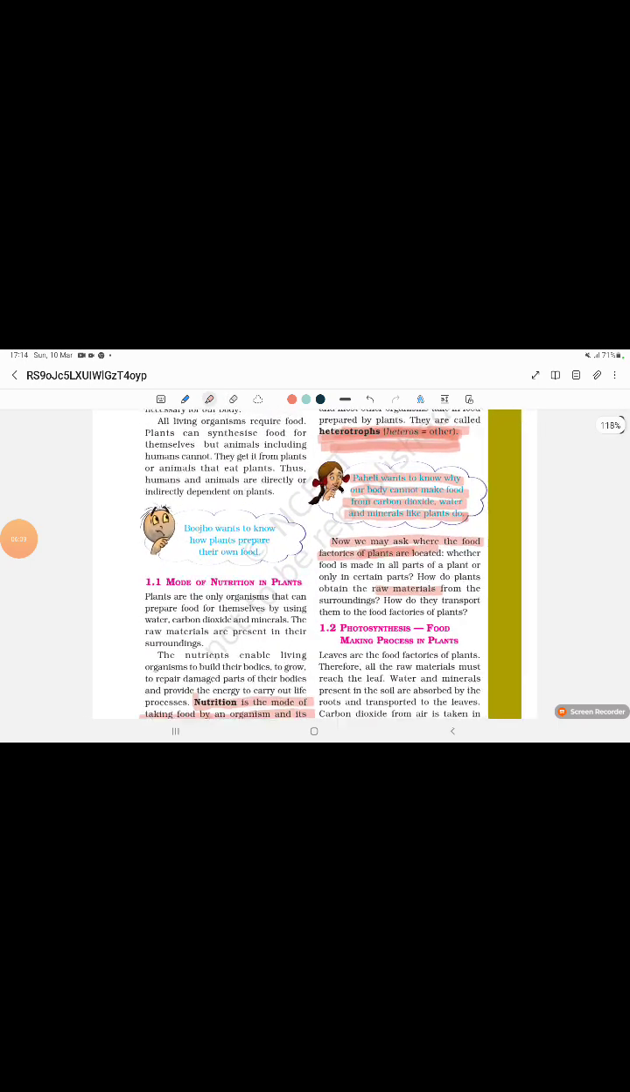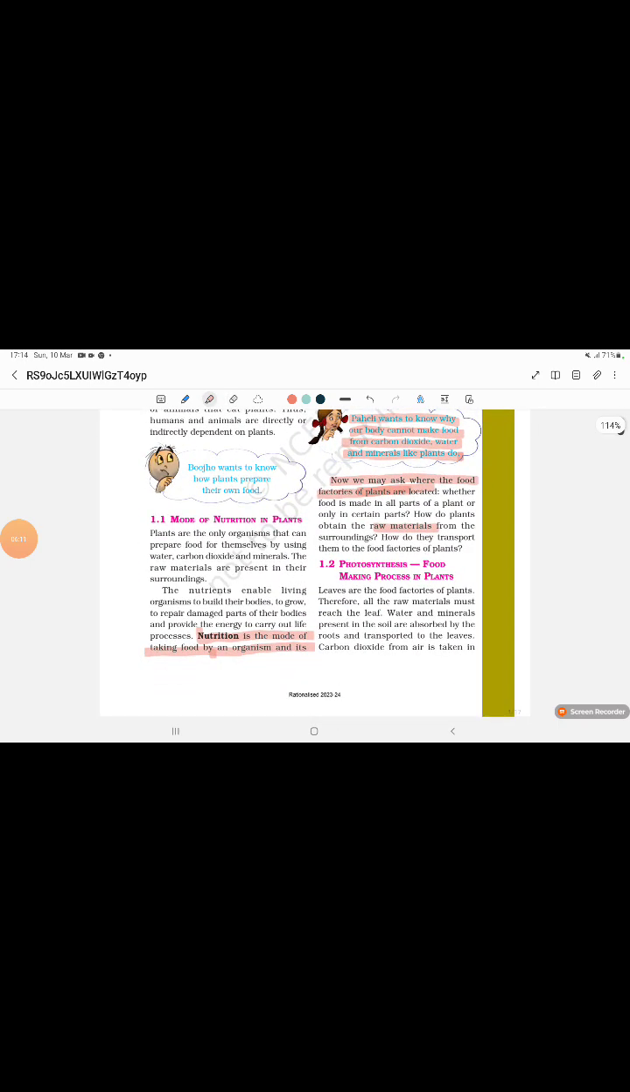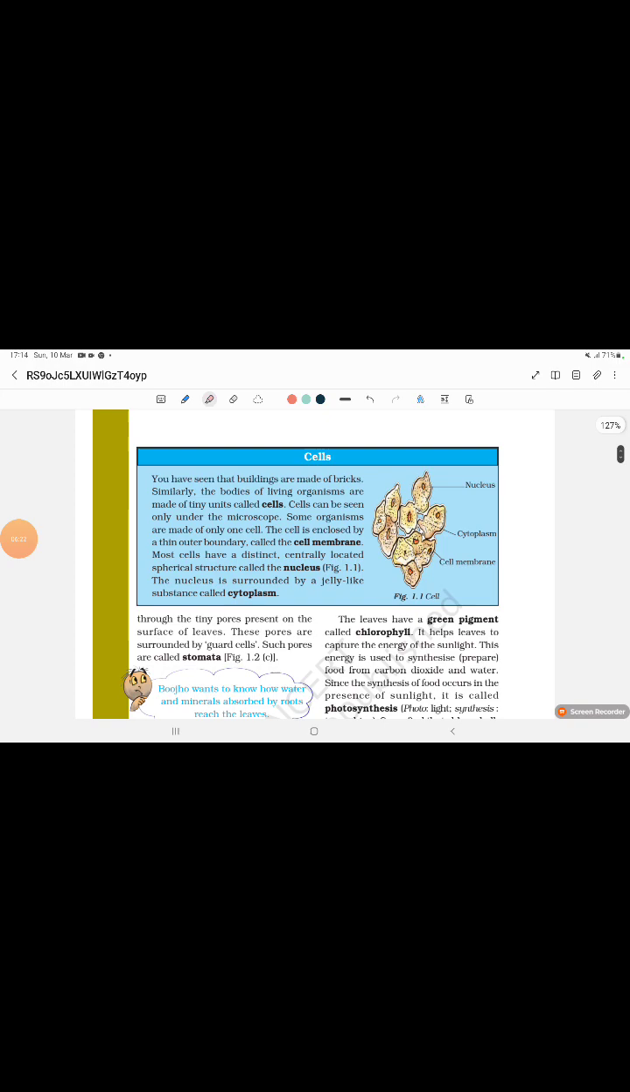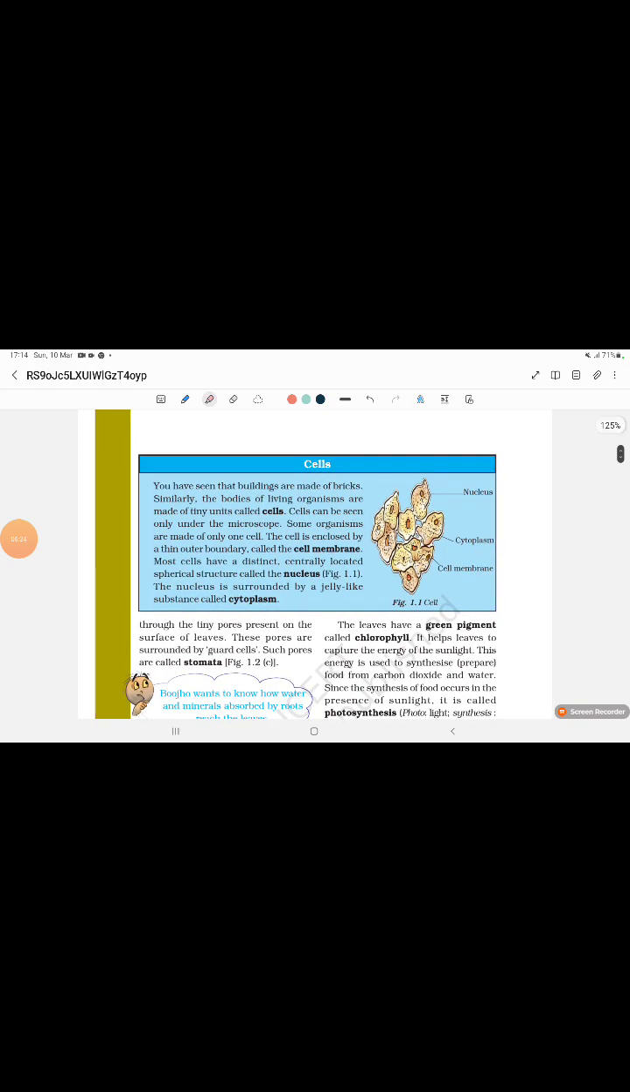Let's continue. Leaves are the food factories of plants. Therefore, all the raw materials must reach the leaf. Water and minerals present in soil are absorbed by the roots and transported to leaves. Carbon dioxide from the air is taken in through tiny pores present on the surface of leaves. These pores are called stomata, and they are surrounded by guard cells.